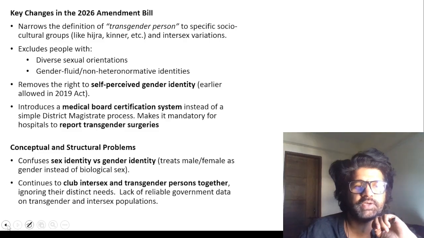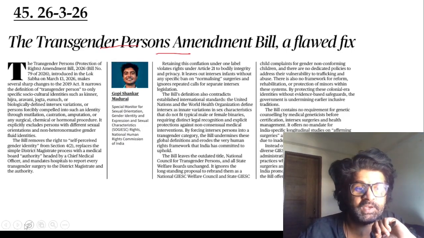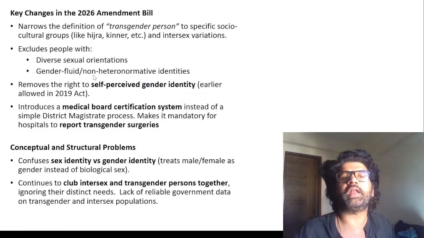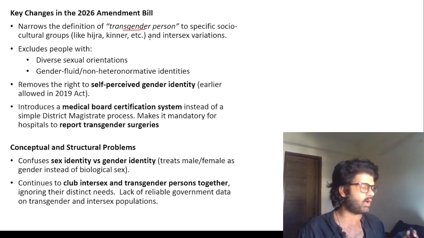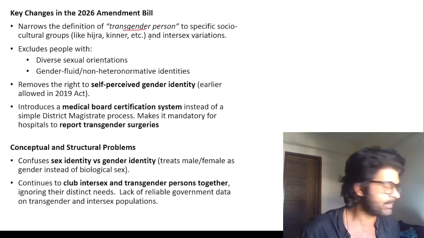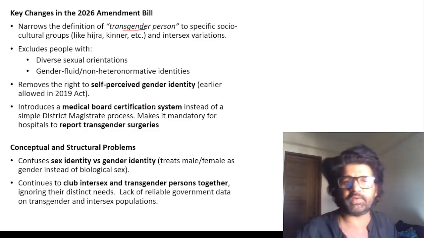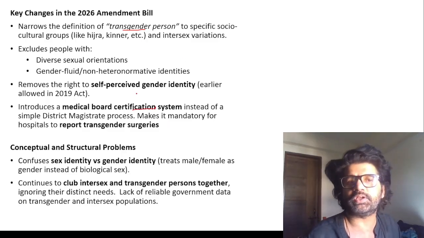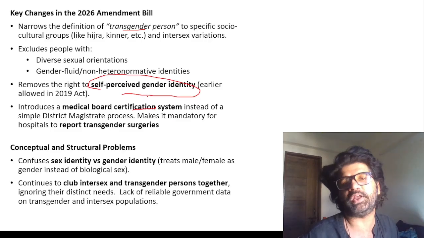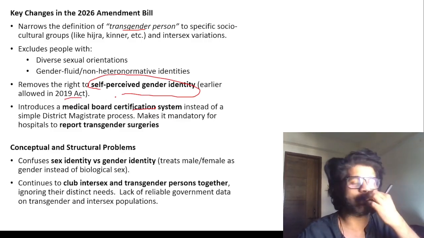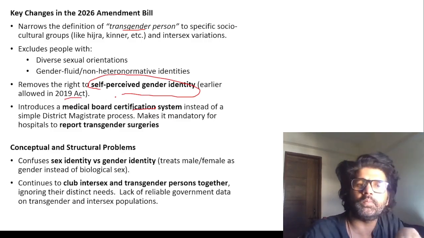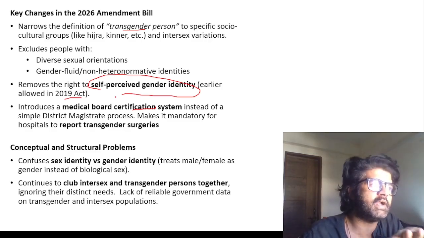So what this transgender bill is, let's see what they're talking about. They narrow the definition of a transgender person. They're like, no, I cannot define who I am. There will be a board certification system, they will determine it. So self-perceived gender identity has been taken away. It was allowed in the 2019 Transgender Act. It has been taken away. Now the medical board certification system will decide who we are.